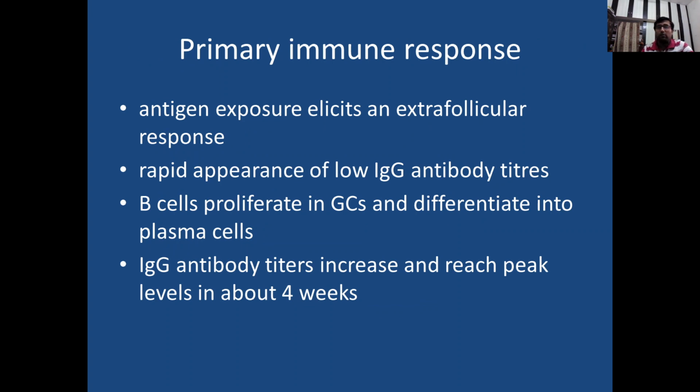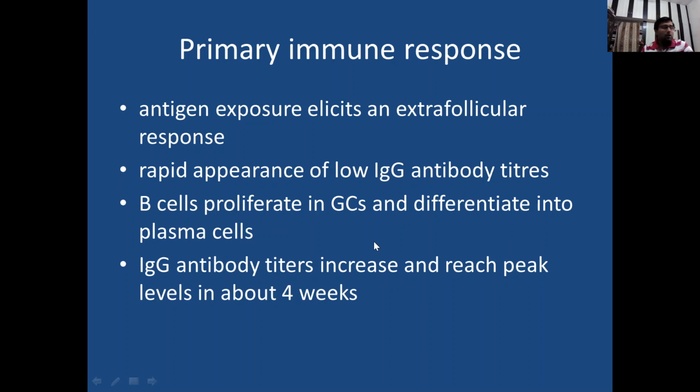Now, what is primary immune response? Once antigen exposure elicits an extrafollicular response, this leads to the rapid appearance of low immunoglobulin G antibody titers in the body. Then B cells proliferate in germinal centers and differentiate into plasma cells. These plasma cells will produce immunoglobulin G antibodies, and their titer increases and reaches peak level only after about 4 weeks. So primary immune response is slow and it takes 4 weeks.